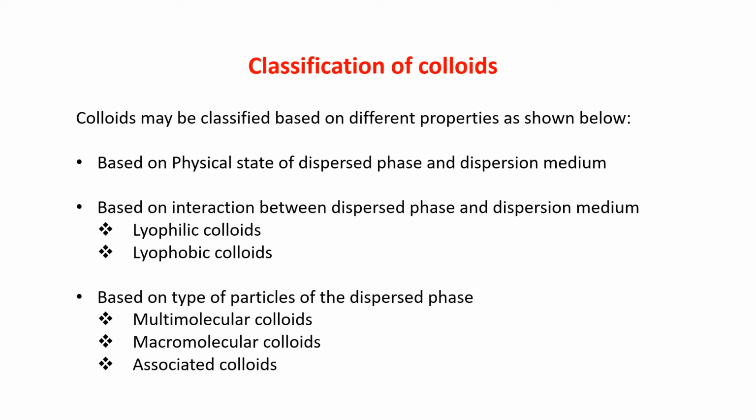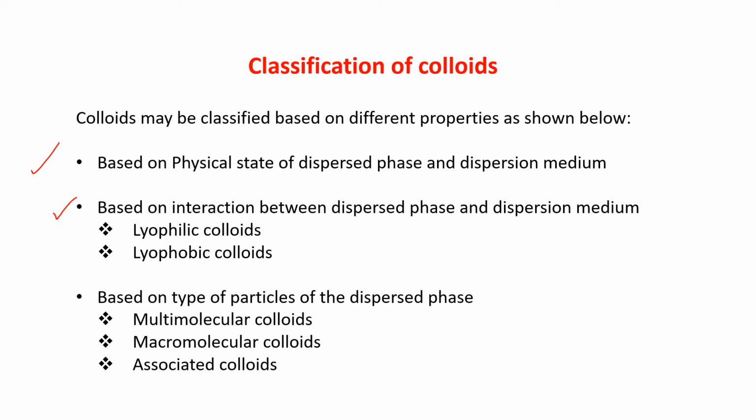Classification of colloids. Colloids may be classified based on different properties as shown below. First one is based on physical state of dispersed phase and dispersion medium.